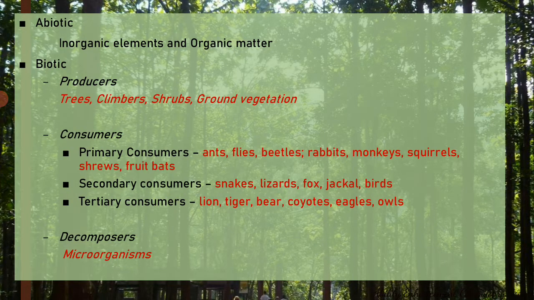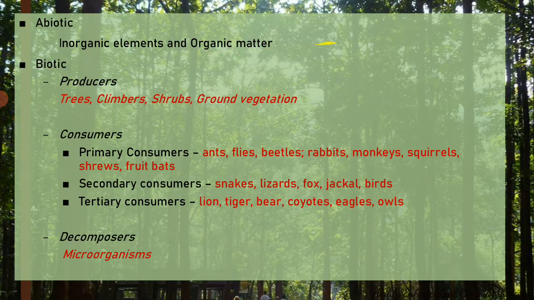So the first ecosystem is the forest ecosystem. Like the name says, or like it's shown in the background, these ecosystems are characterized mainly by trees. The main flora, the flora which is present maximum in such ecosystems, are the trees. So forests have abiotic components that include inorganic elements and rich organic matter. Organic matter is present inside the soil, and it is also present in the form of dead organisms in the soil. So we have dead and decaying organisms plenty, and we also have a lot of organic matter which is imbibed into the soil. Along with the organic matter, there is also a presence of inorganic elements.